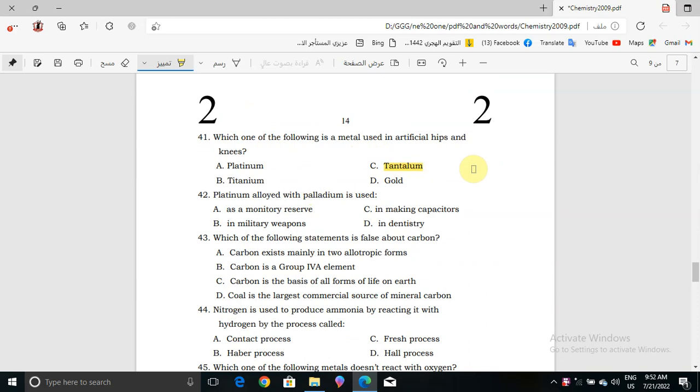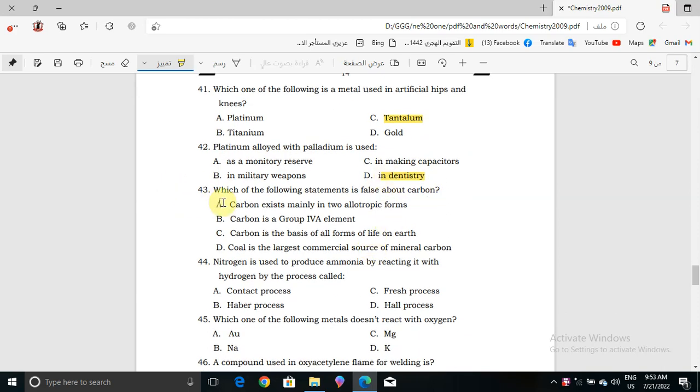Now question number 42, platinum alloyed with palladium is used what? As a monetary reserve, in military weapons, in making capacitors, or in dentistry. It will be in dentistry, yeah, because it says platinum alloyed with palladium is used in dentistry.